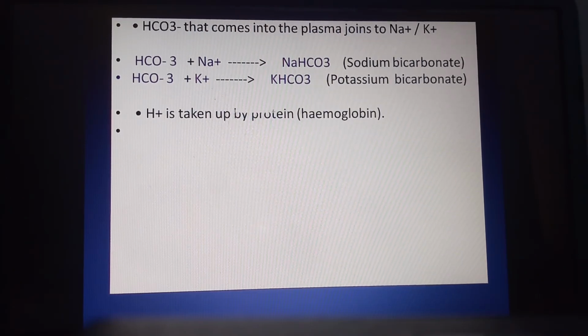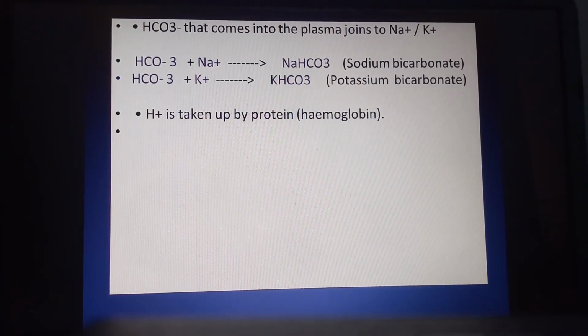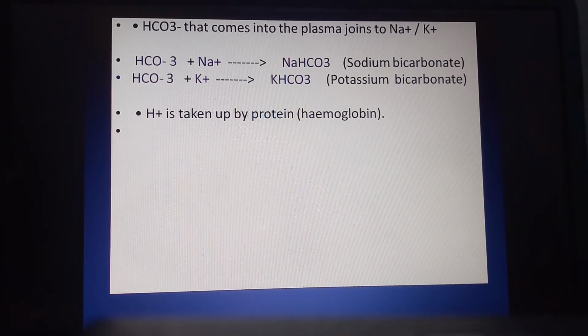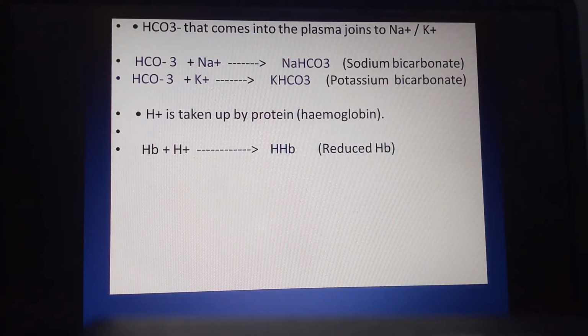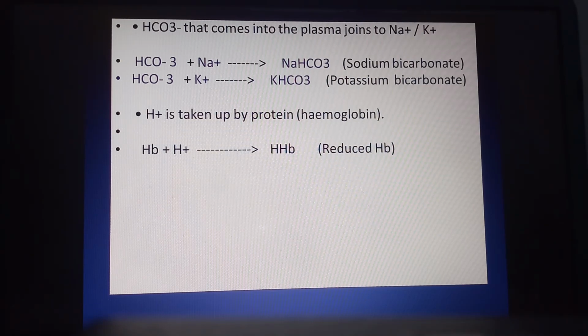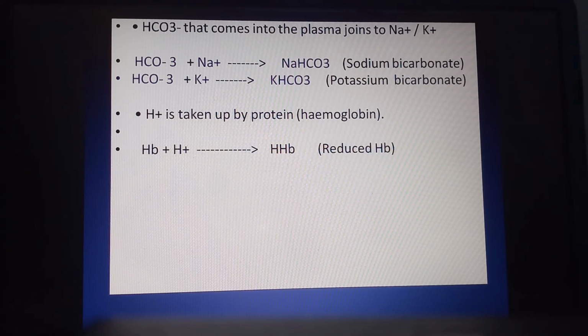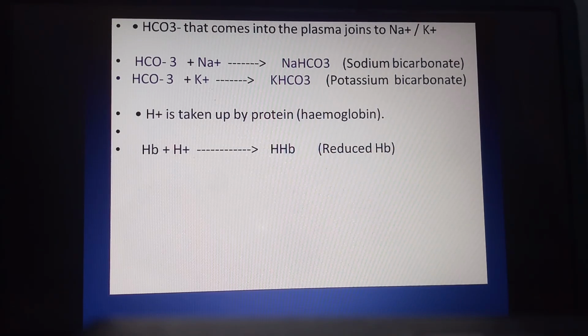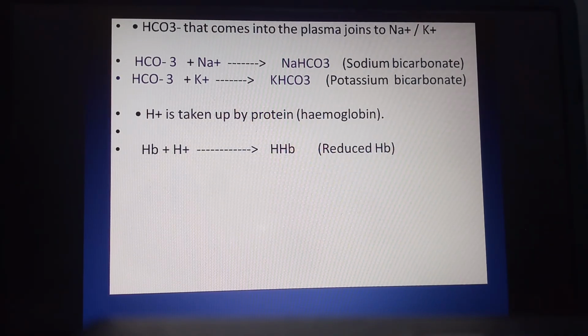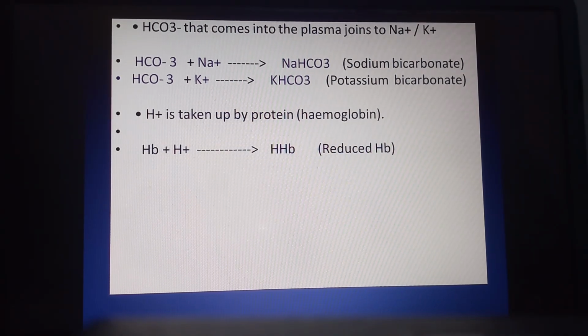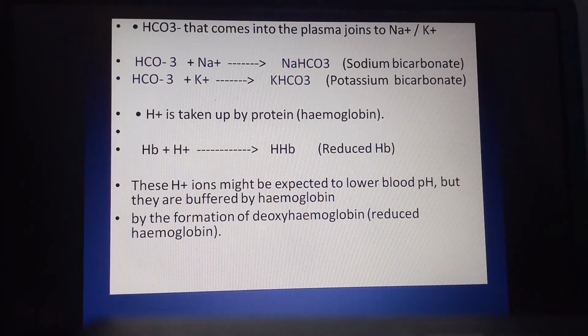Now you can observe H plus ion is taken up by the hemoglobin. As hemoglobin takes up the H plus ion, it gets reduced. So Hb plus H plus forms HHb, that means it is in a reduced form of Hb. Why? Because here hemoglobin takes up the hydrogen. These H plus ions might be expected to lower the blood pH.